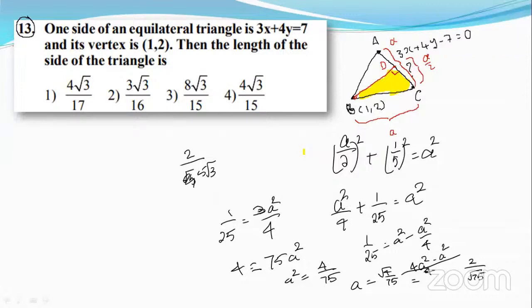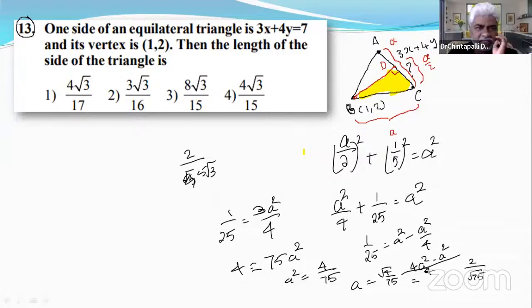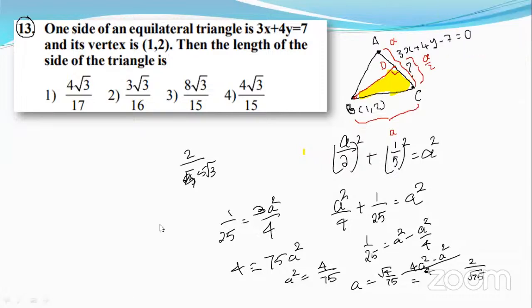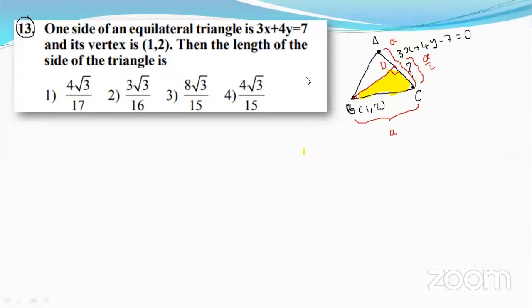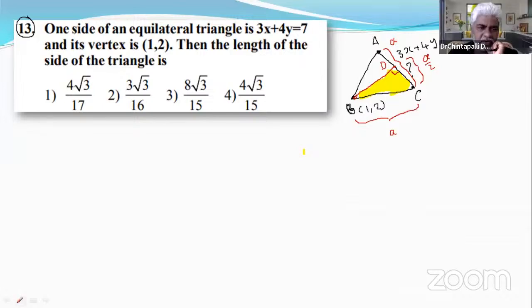But it's not there in the options. Let me check it. 3x plus 4y minus 7. Let us have a check on it. No need to worry. The point (1, 2).